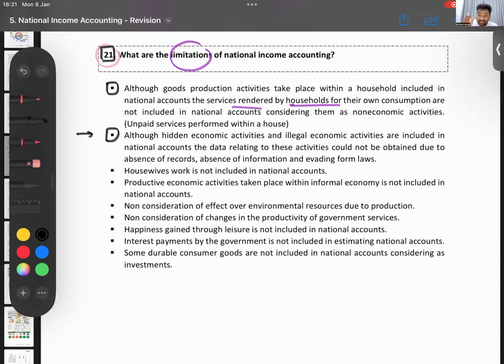Not just that. Even hidden, illegal economic activities, let's say producing ganja, are also productive activities and have to be in the GDP. But do we have information? No information, so we can't include it. So all of that goes there. Then housewives' work we spoke about. Then the informal one, which is what I just said: if I do the class, he comes to my house, pays me the 2,000 and goes, it's not in the GDP. Then also, GDP doesn't take into consideration the environmental impact.